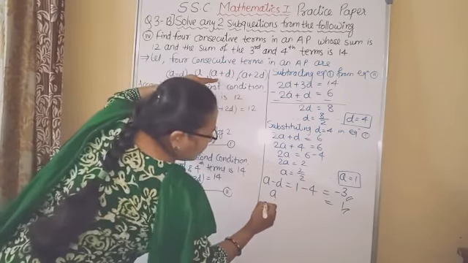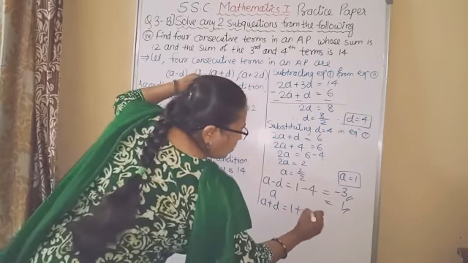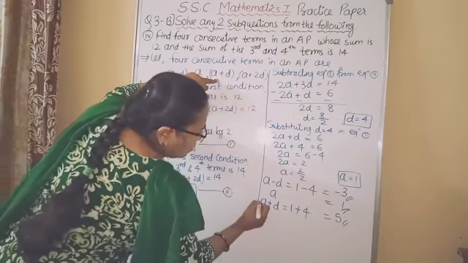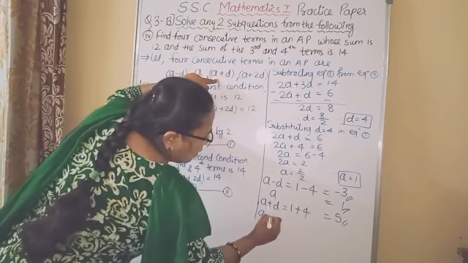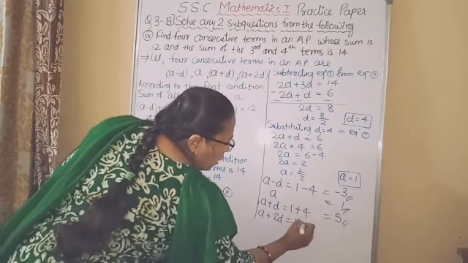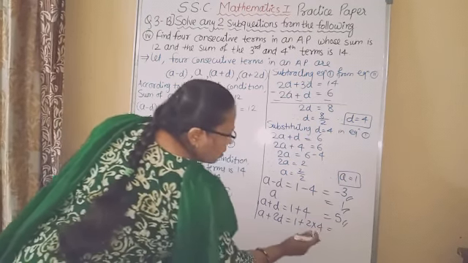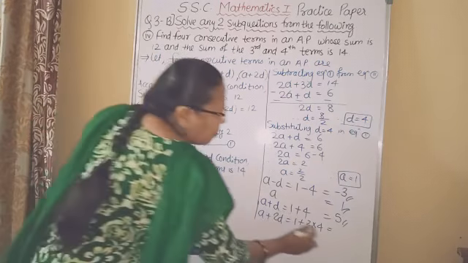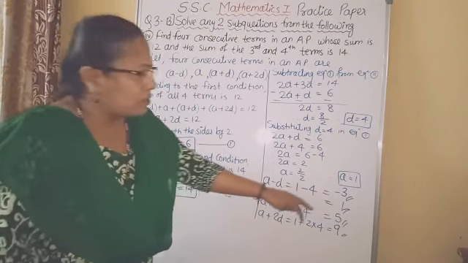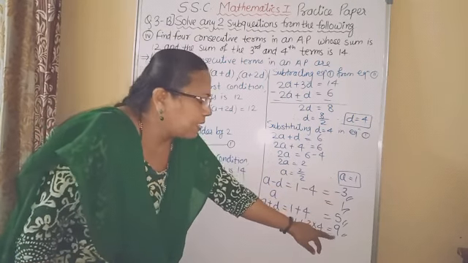Next term is A plus D, so 1 plus 4 is equal to 5. Next term A plus 2D, so 1 plus 2 into 4, 2 fours are 8, 8 plus 1, 9. So we got 4 consecutive terms: minus 3, 1, 5 and 9.